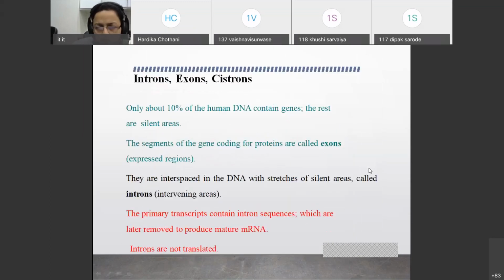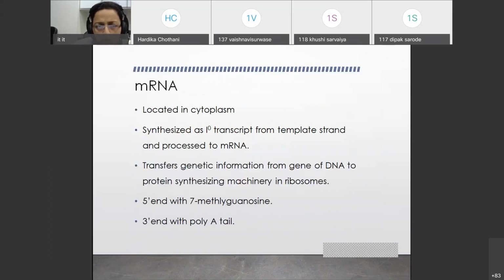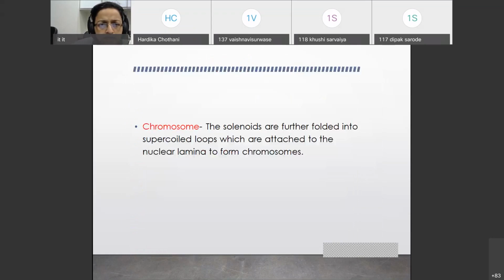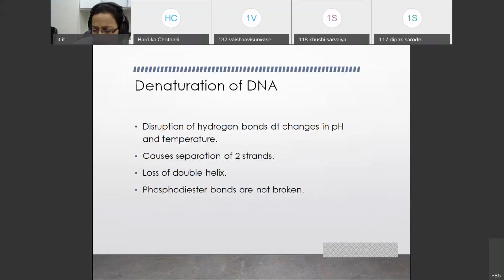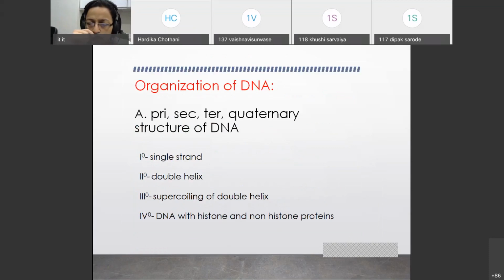So these all points you should cover, even though I have written it in a very short form, that is primary, secondary, tertiary, quaternary structure of DNA. These things should be elaborated either by diagram or by a few lines. For example, primary structure is a single stranded DNA with polynucleotides, how these nucleotides are joined together, which type of bond is there, like this. Double helix is the double stranded DNA with a right handed helix, and all those things you should read. In tertiary structure, you have supercoiling of the double helix and quaternary with the histone. So this is the first thing that you should read.